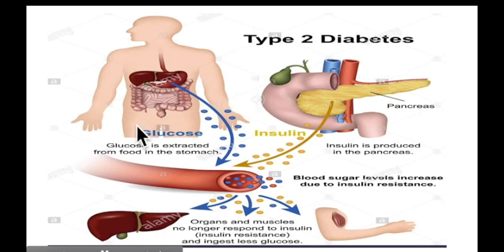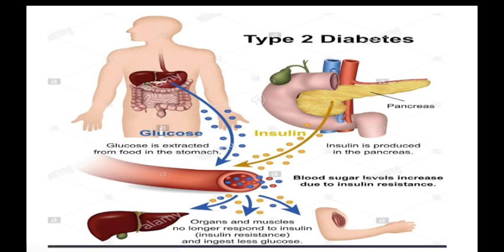So see this diagram: glucose is extracted from food in the stomach after a meal or after the process of digestion and released into the circulation. So the pancreas should release insulin. Insulin is being produced in their body. In a type 2 diabetic patient, insulin is produced, but the problem is that blood sugar level increases due to insulin resistance. It means organs and muscles no longer respond to insulin, and ingest less glucose.